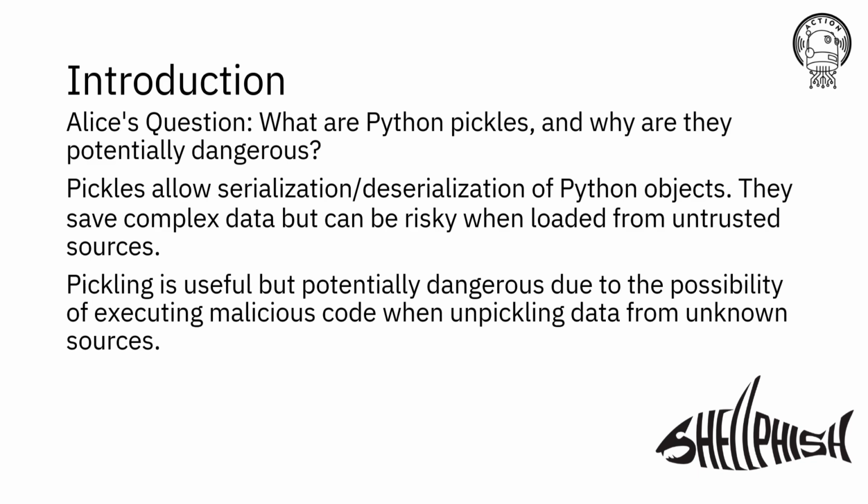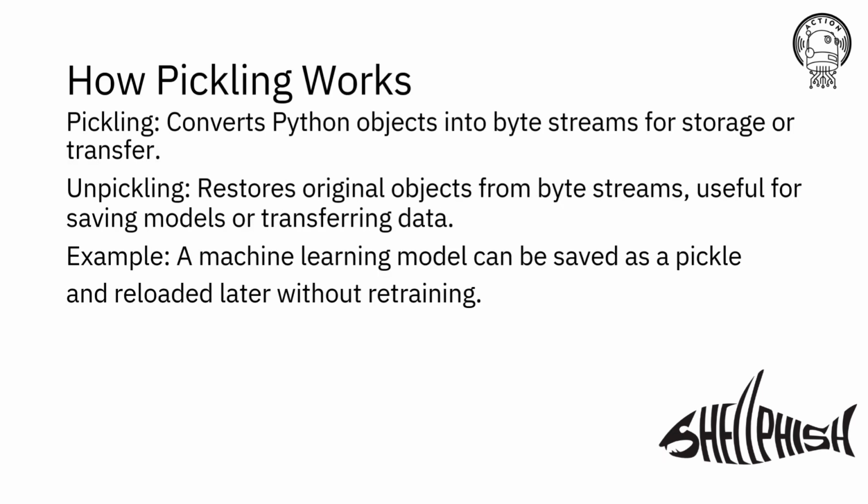While this is extremely useful, especially in scenarios like machine learning, it becomes dangerous when you're loading pickles from untrusted sources. Pickling allows for the execution of arbitrary code when unpickling, which can be exploited by attackers. This makes deserialization from unknown or untrusted sources a potential vulnerability. Now, let's understand how pickling works in more detail.